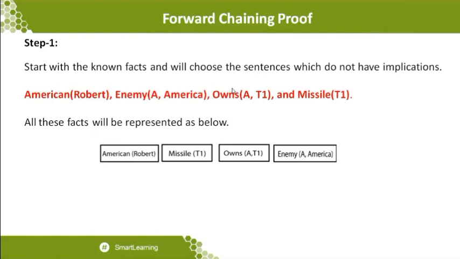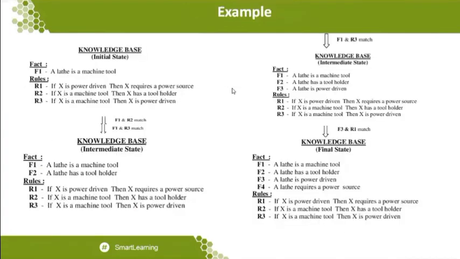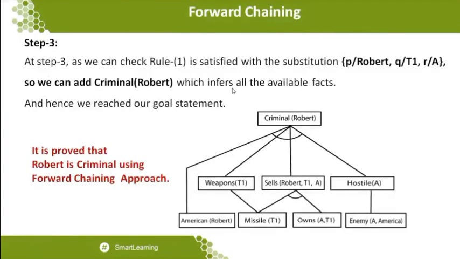Here we have American of Robert, Enemy of A, America, followed by Owns of A, T1 and Missile of T1. So you can see the statements which do not have any kind of direct connectivity. Those kinds of statements we can do very clearly over here. So you can see very specific statements which we can clearly obtain here. Okay, so this is how we can understand how forward chaining is done.